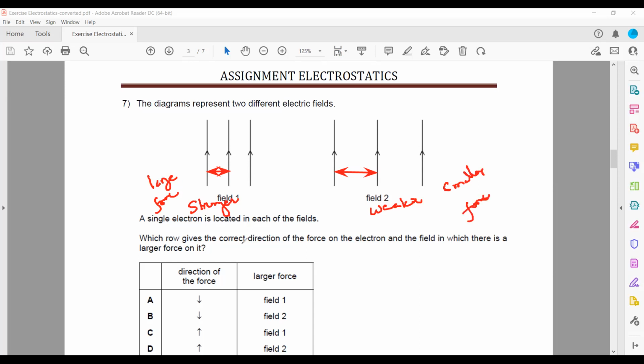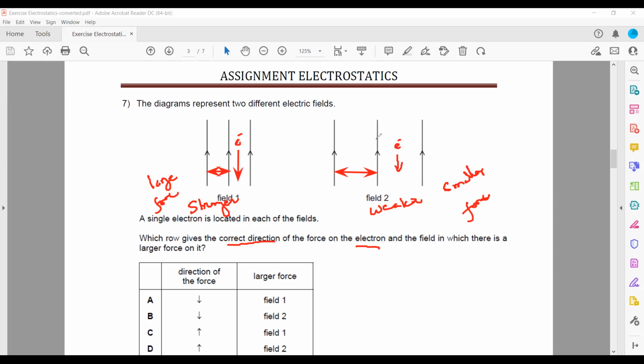Then in which direction will the electron move? As we know, which row shows the direction of the force on the electron? Electrons always move opposite to the direction of the electric field. So electrons will move downward. In both fields, as they are pointing up, the electron will move down.